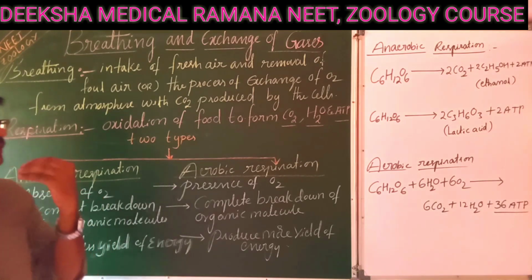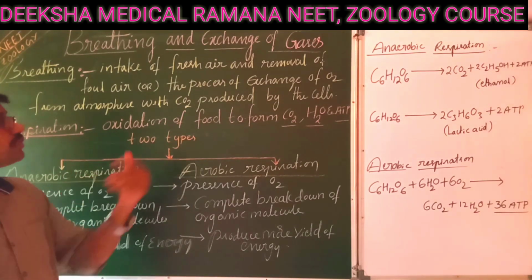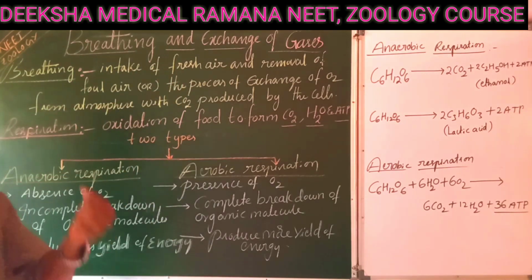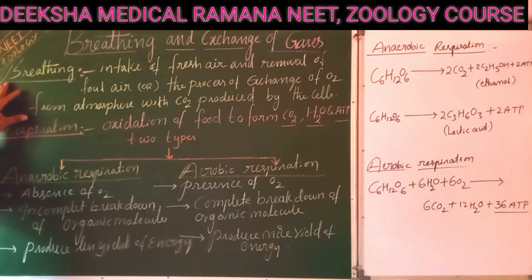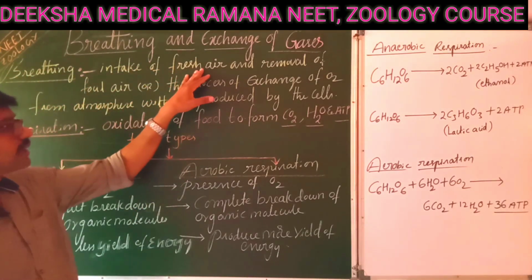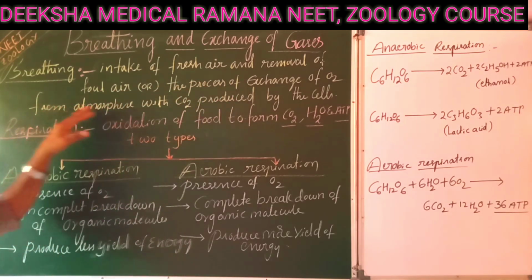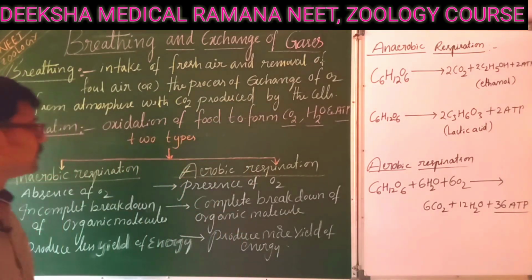The carbon dioxide produced by the cells should come out as foul air, and the oxygen goes into the body or lungs as fresh air. So breathing is nothing but intake of fresh air and removal of foul air, the process of exchange of oxygen from the atmosphere with the carbon dioxide produced by the cells.